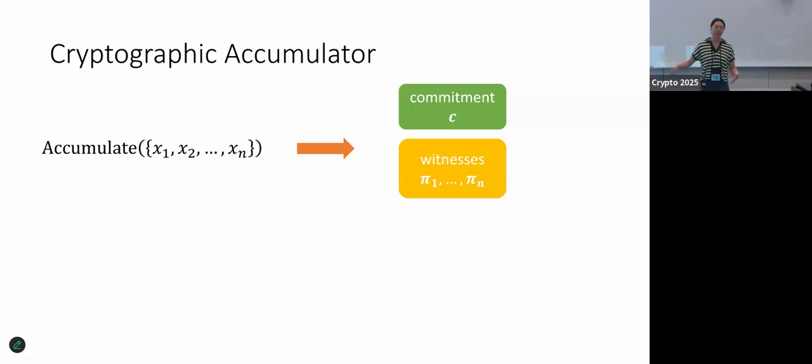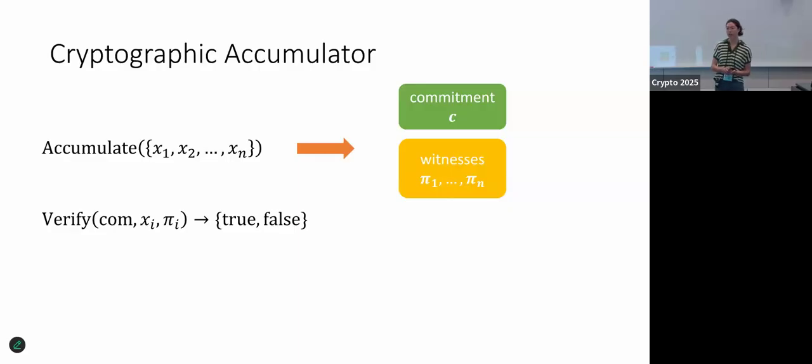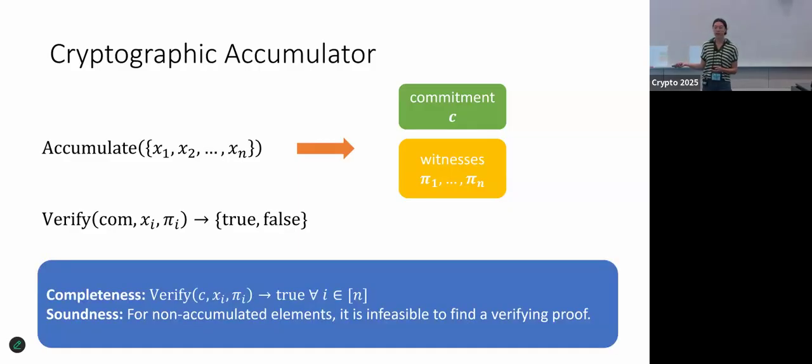Okay, and just to reiterate the syntax of a cryptographic accumulator, we have some accumulate algorithm that takes as input a set and outputs the commitment and membership witnesses, and the verify algorithm that outputs true or false. Accumulators have two important properties. First is completeness, which says that proofs of things that were actually in the set should verify. And soundness says that it's infeasible to find a verifying proof for something that was not included.